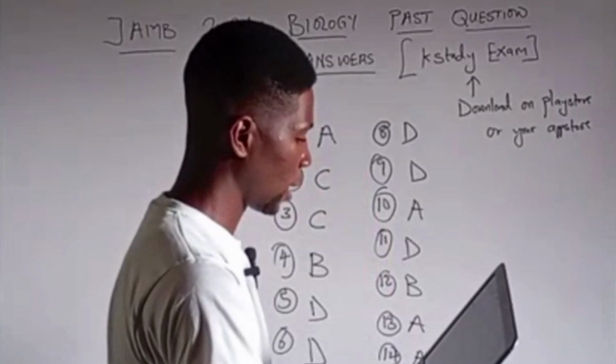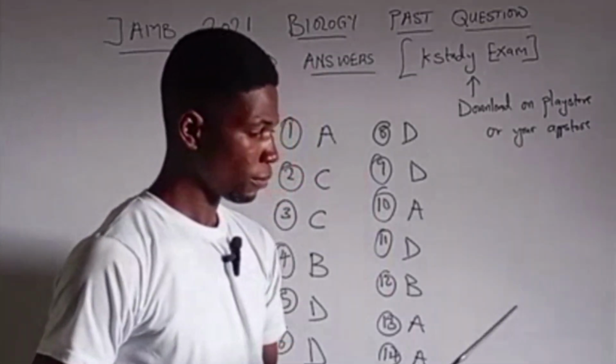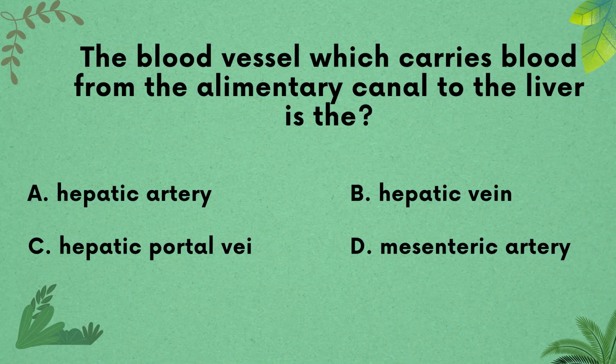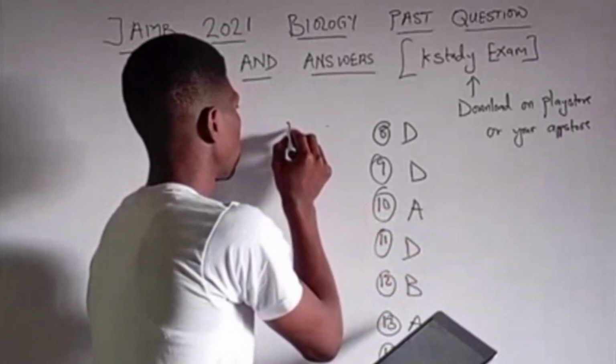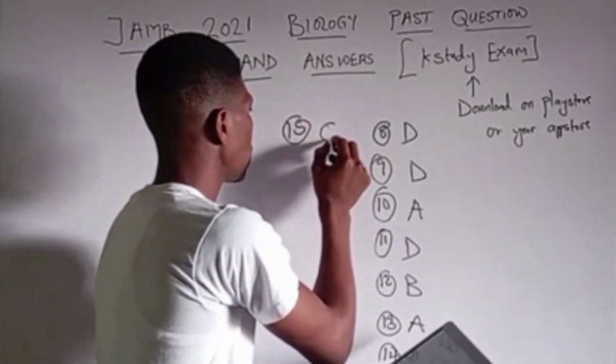Question 15 says, the blood vessel which carries blood from the alimentary canal to the liver is the A, hepatic artery, B, the hepatic vein, C, the hepatic portal vein, and D, the mesenteric artery. The right answer is C. That is question 15. We have C as our right answer.